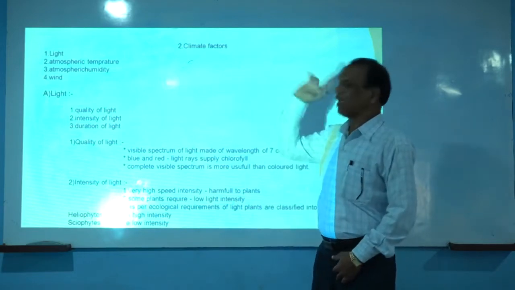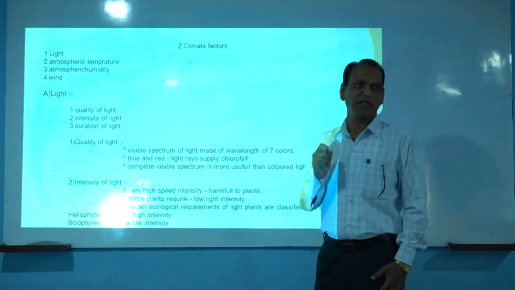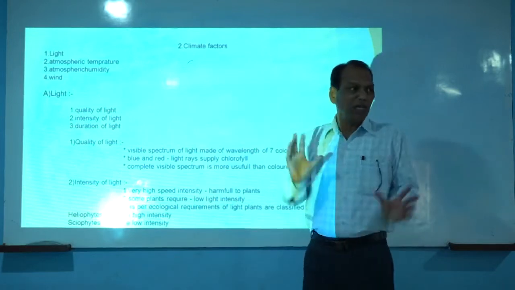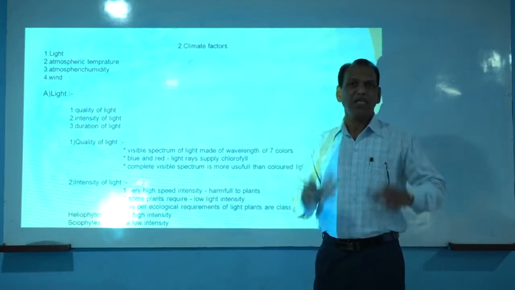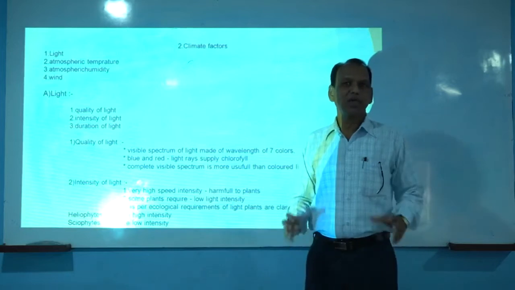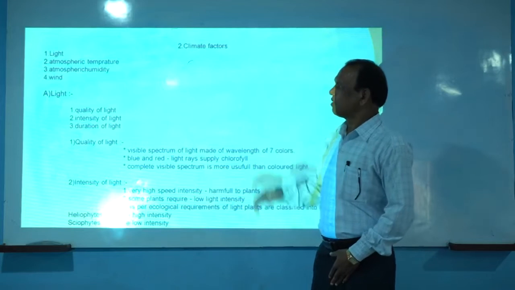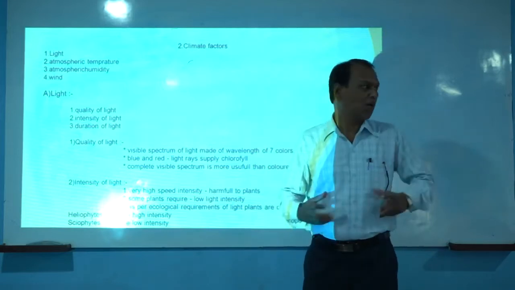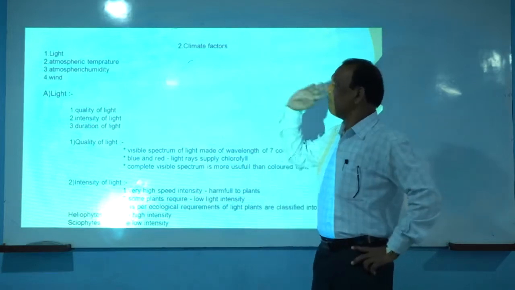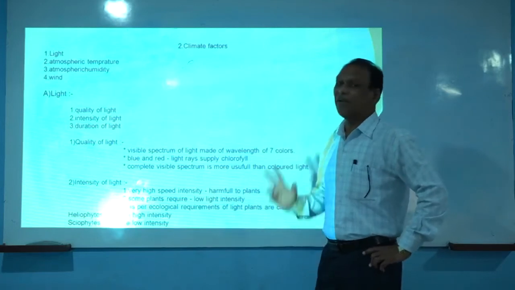These four sub-factors actually determine the climatic conditions of a particular geographical area. That's why they are commonly called climatic factors.